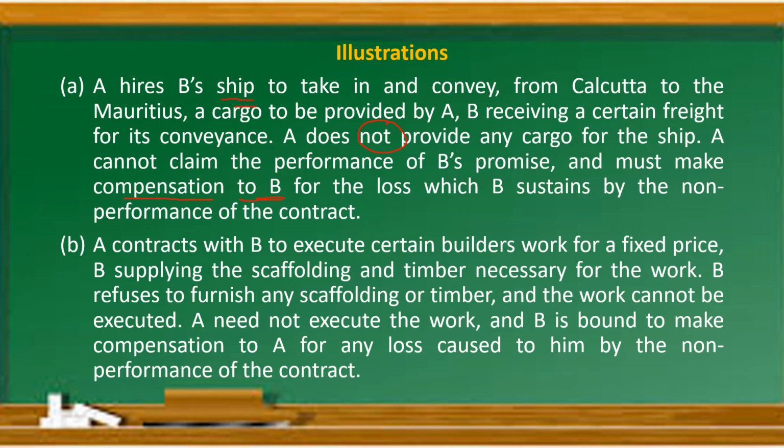One more example. A contracts with B to execute certain builder's work for a fixed price. B supplying what? Scaffolding and timber necessary for that construction work. B refuses later on to furnish any scaffolding or timber and the work cannot be executed. In that case, A need not execute the work and B is bound to make what? Compensation to A for any loss caused to him by the non-performance of the contract. Simple. Understood both the examples? So let us move ahead.